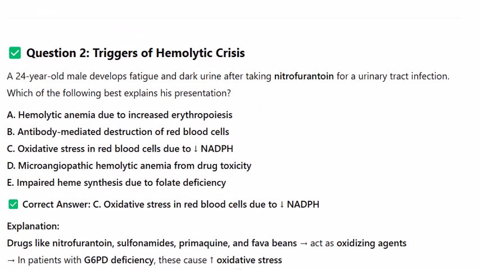Question 2. Triggers of hemolytic crisis. A 24-year-old male develops fatigue and dark urine after taking nitrofurantoin for a urinary tract infection. Which of the following best explains his presentation?